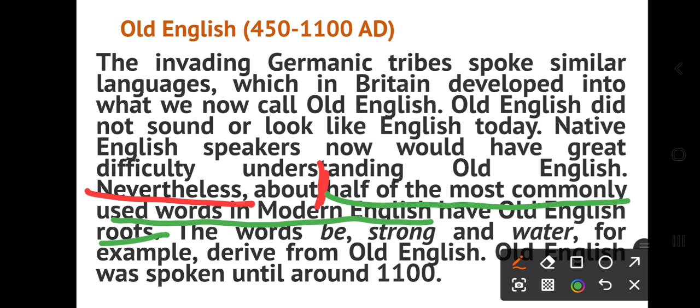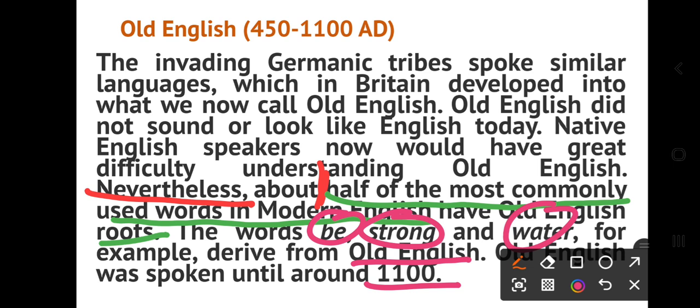But it is also a fact that modern speakers cannot understand Old English. Common words which are still in use include be, strong and water. Such words have come from Old English, right? And the last year of Old English is 1100 AD.